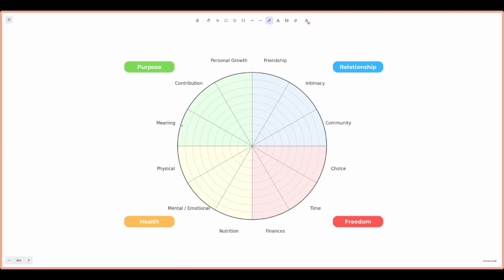So starting with meaning, I'm going to rank my meaning at about an 8. I watched that Ikigai video. I went through the Ikigai exercise, and I feel pretty happy. You know, there's always a little bit more I could be doing in terms of why I'm here and figuring that out, but I think I feel pretty confident with that.